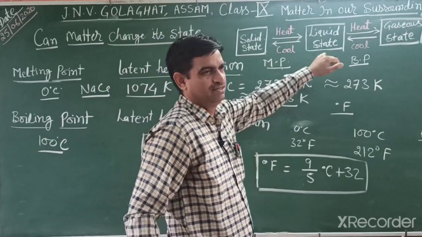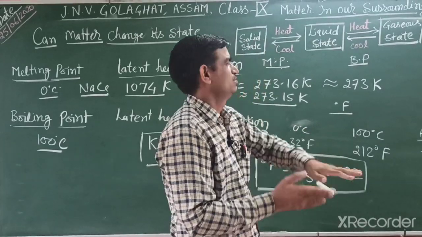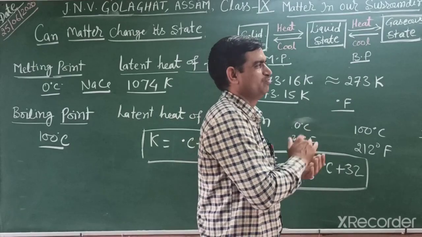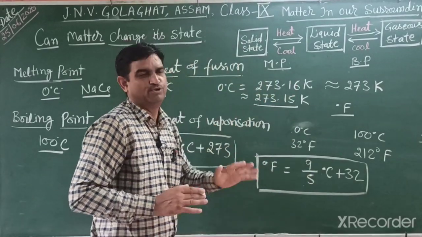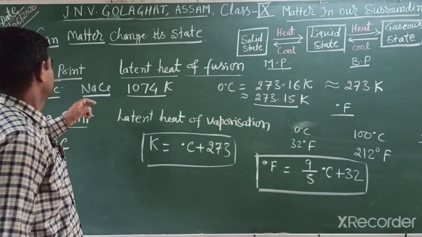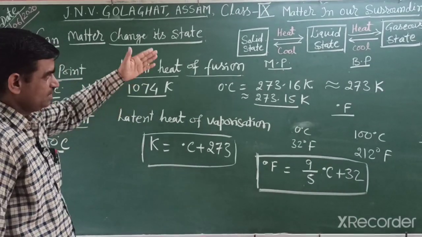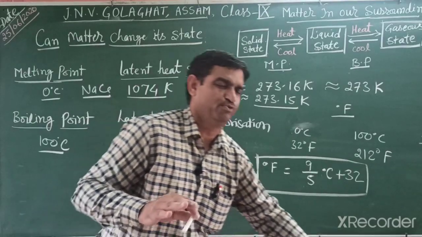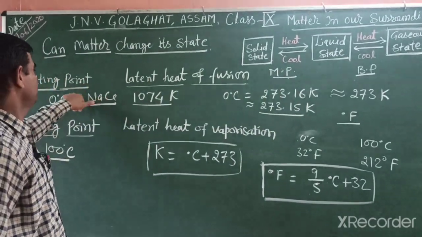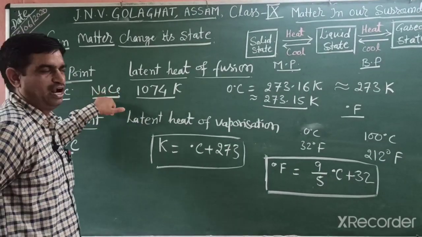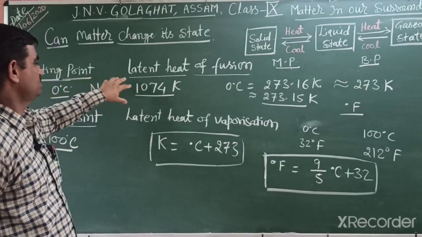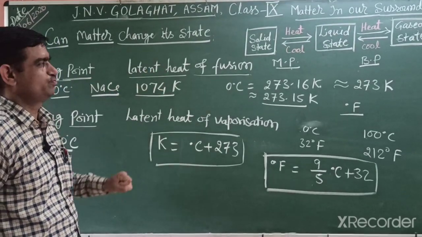In a similar way, a liquid with a weaker force has a lower boiling point, and one with a stronger force has a higher boiling point. So melting and boiling point is a characteristic of any substance. So students, if we remember some substances' melting points, then we can easily identify them. Water's melting point is 0 degrees Celsius and salt's melting point is 1074 Kelvin. This indicates salt has a stronger force of attraction.